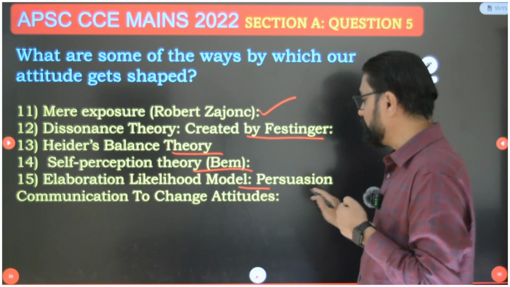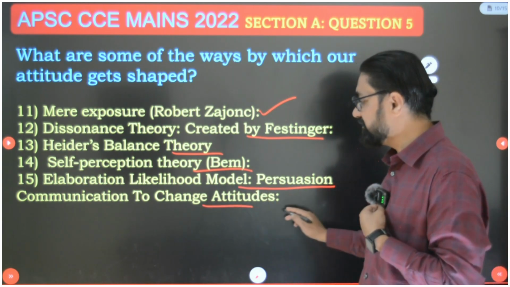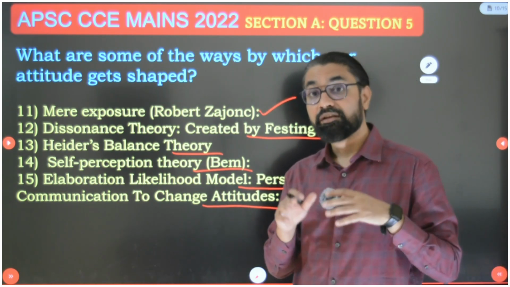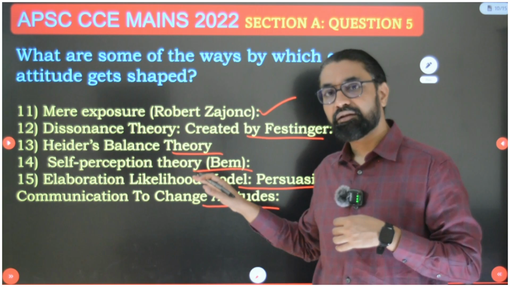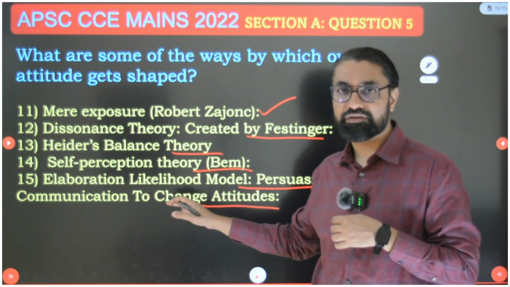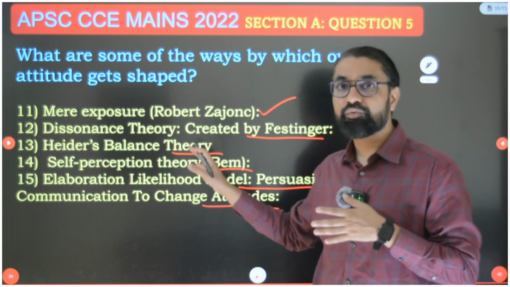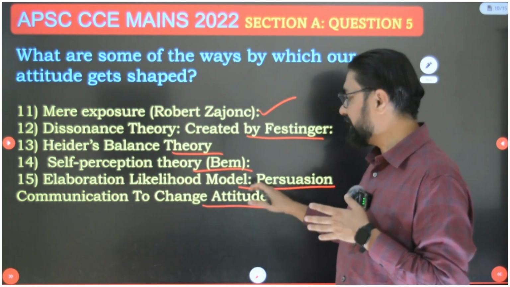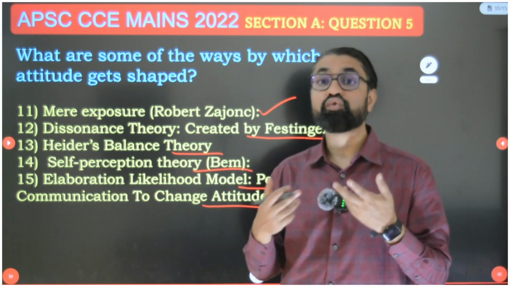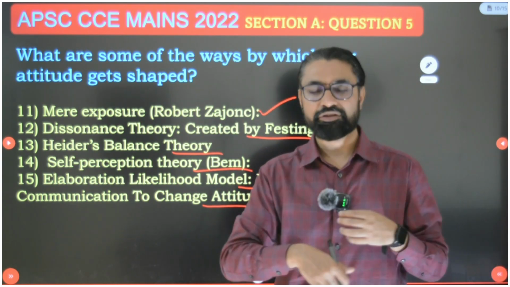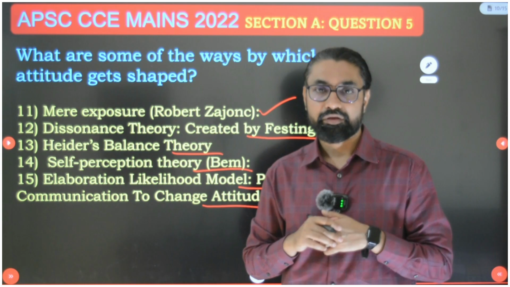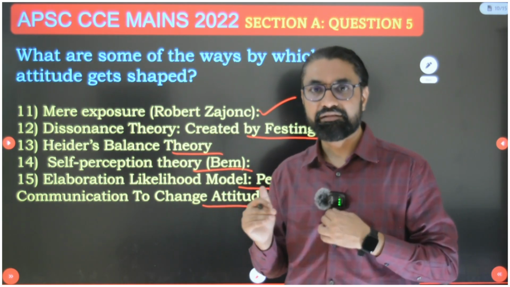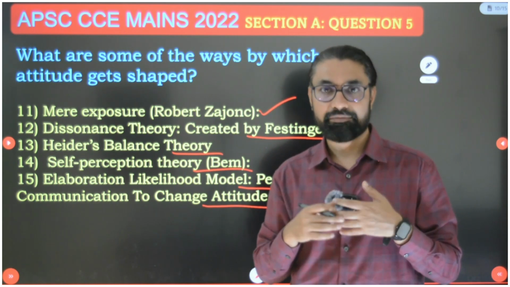Then the elaboration likelihood model, or persuasive communication, to change the attitude. Attitude gets shaped and changed even through persuasive communication, the way Gandhi created mass movements in India through the use of emotional intelligence and persuasive communication. So using emotional intelligence, through persuasive communication you can shape people's attitudes. This theory is called the elaboration likelihood model, in which there are 2 ways of persuasive communication: the central route and the peripheral route. That is, a rational logical appeal or an emotional fear appeal. And these are the 15 theories under these ways of shaping attitude.